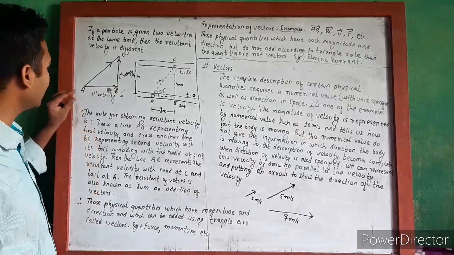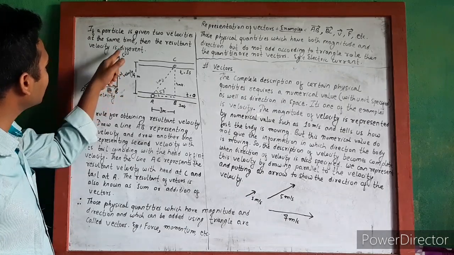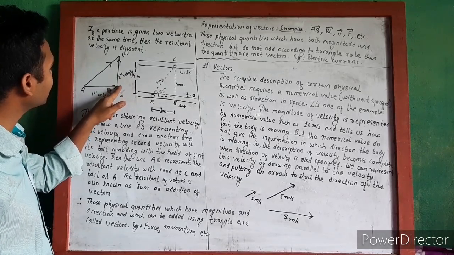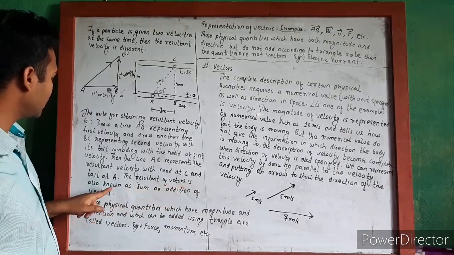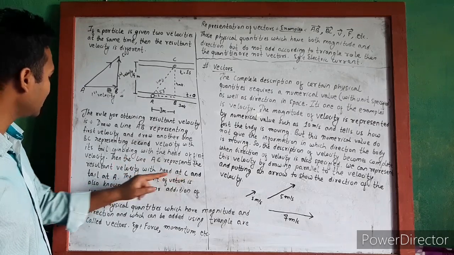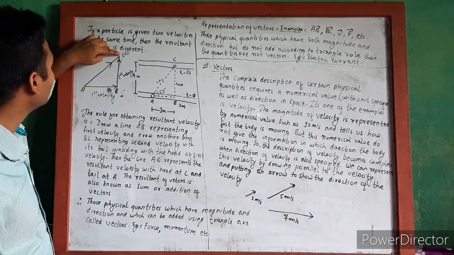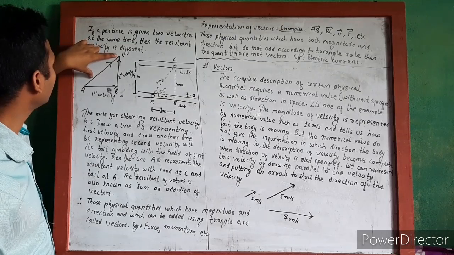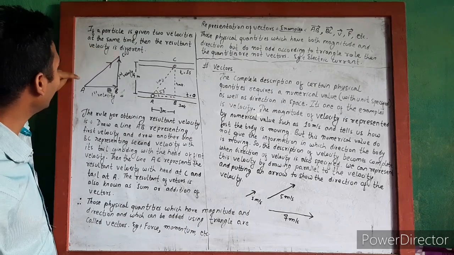That means the whole thing written here is: draw a line AB representing the first velocity and draw the line BC representing the second velocity, where the tail of the second velocity coincides with the head of the first velocity. Then the line AC represents the resultant velocity, with head at C and tail at A. We join A and C, and this AC will be the resultant velocity, where C is the head and A is the tail.